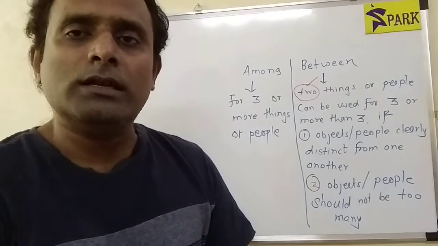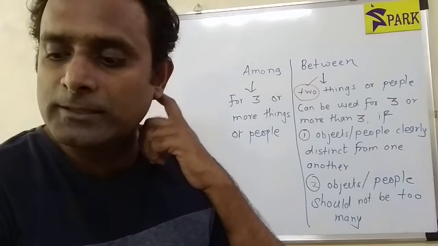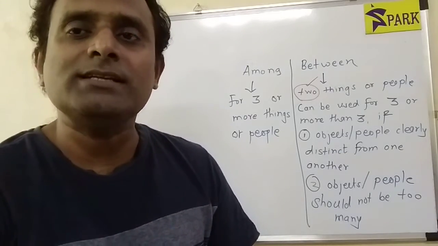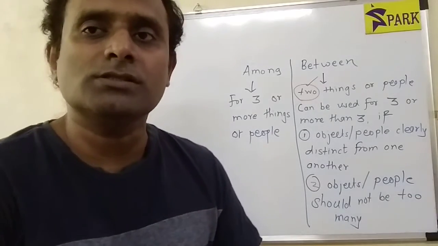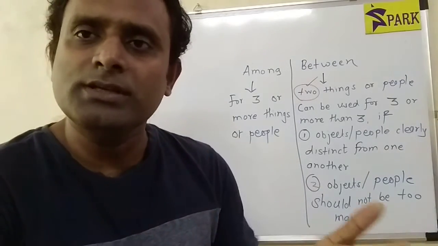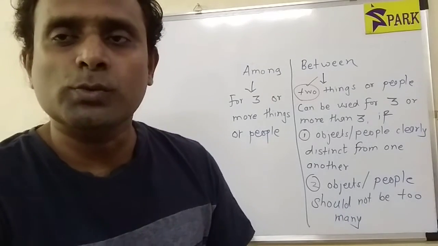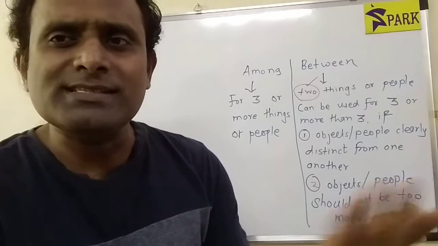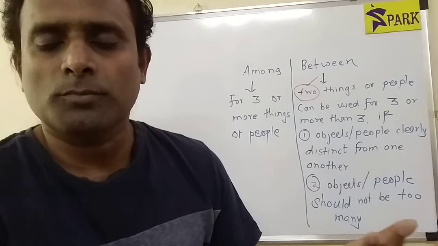For example, let's say that there are three chief ministers, and we can say there was a great understanding between the three chief ministers of UP, MP, and Maharashtra. So I'm talking about three chief ministers here, and I'm using the word between. I'm not using the word among, because these three chief ministers can be distinctly seen from each other. So they are distinct, and the number three is not too many.